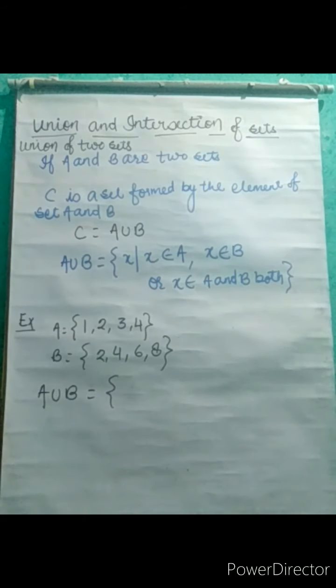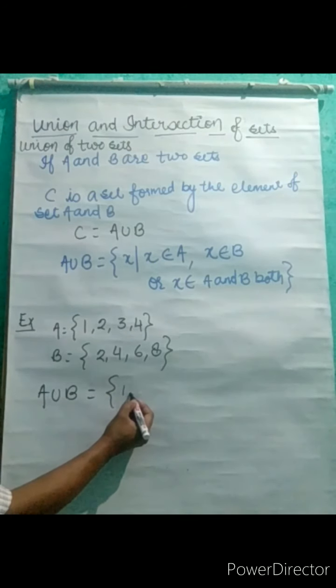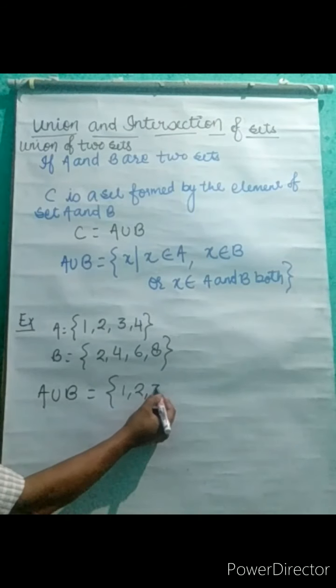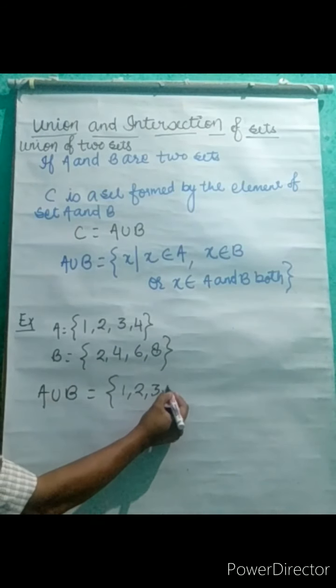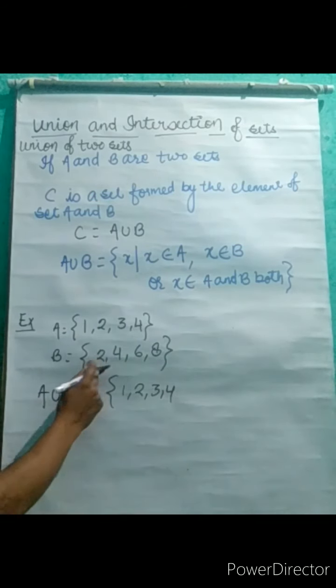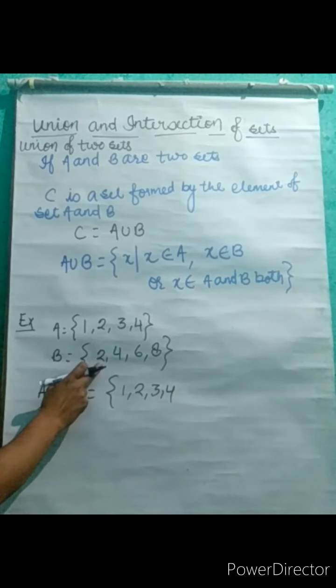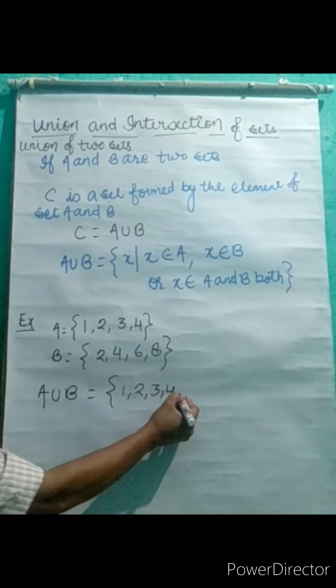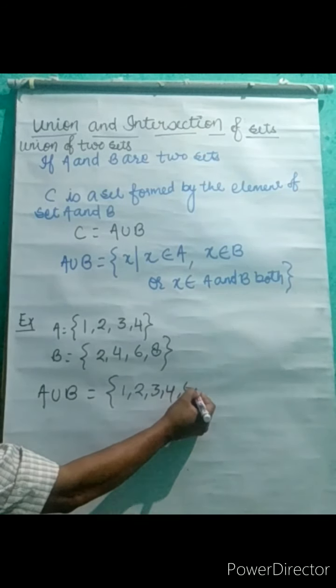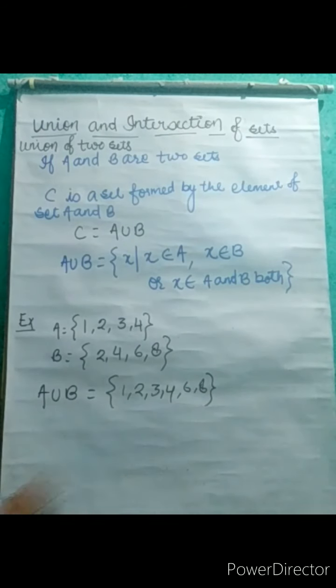then the union of A and B, the union of two sets, we can write as all the elements of A and B: 1, 2, 3, 4. First we will write all elements of A, and then, because 2 we have written, 4 we have written, what is not written is 6 and 8.